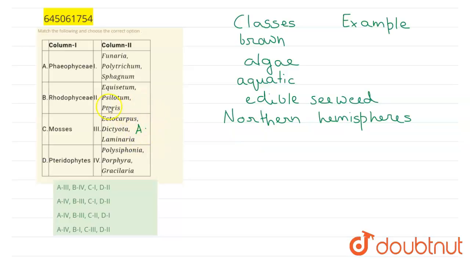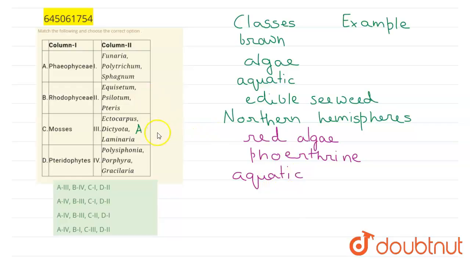It matches with Phaeophyceae. The second option is Rhodophyceae. This is also another class of algae, and they are the red algae. Why are they red in color? Because they have the red pigment known as phycoerythrin. The presence of phycoerythrin helps the algae obtain the red color, and they are also present in the aquatic marine environment. Examples of red algae are Polysiphonia, Porphyra, and Gracilaria. These three are red algae, which are multicellular eukaryotic organisms. So this is the right match with B.